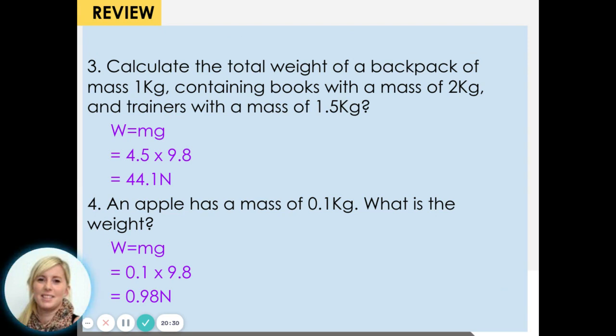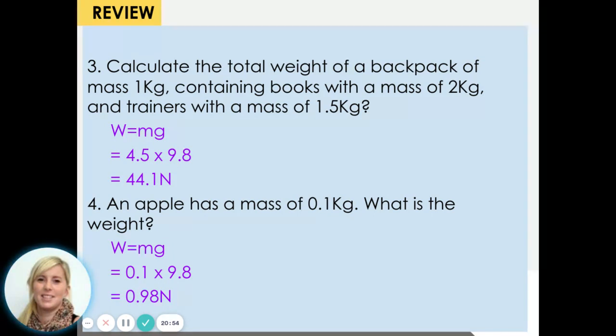Number 3 then, calculate the total weight of a backpack of mass 1 kilogram with books 2 kilograms and trainers with a mass of 1.5. So you've got to add all of those up to get your mass, which would be 4.5 times 9.8, because that's the gravitational field strength on Earth, which equals 44.1 newtons, or if you were doing it as a whole number, 44 newtons.